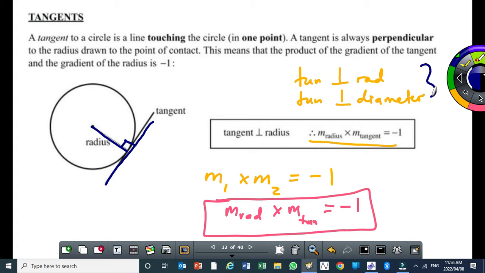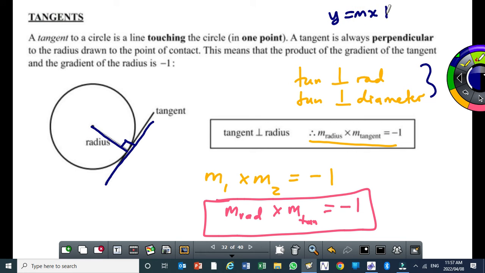Okay? So, you need to remember that the gradient of the radius times the gradient of the tangent will always give you a product which is equal to -1. Right? Why do we need this? We need this equation because in grade 12, in analytical geometry, you may be asked to determine the equation of the tangent to a circle. So to find the equation of a tangent, you need the gradient of that tangent. Okay? Then you substitute into the equation y equals mx plus c.